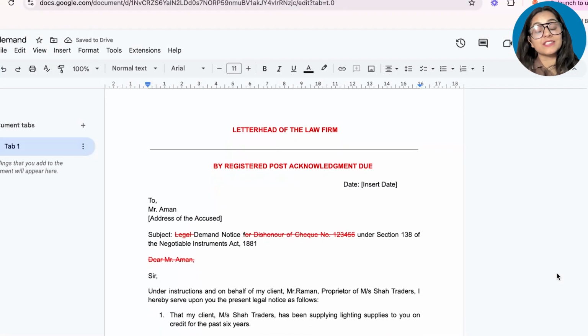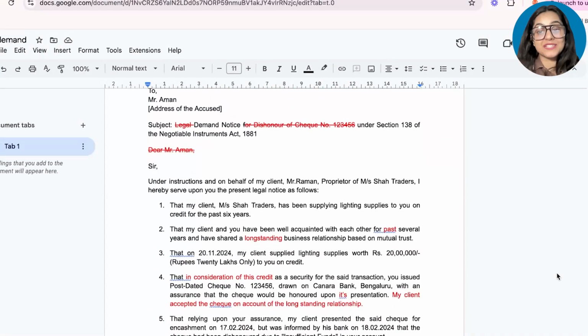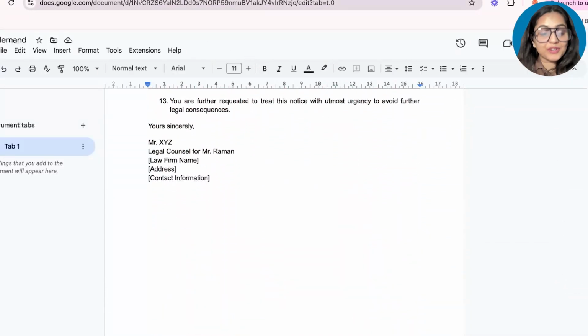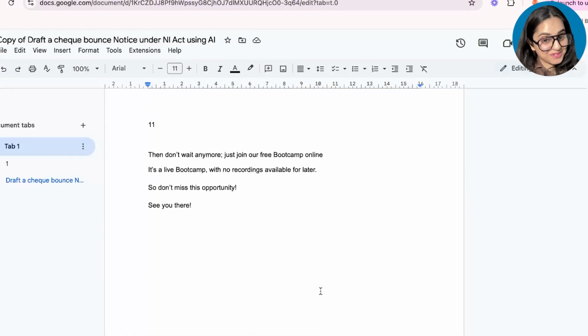Demand notice under Section 138 of the Negotiable Instruments Act 1881. The manual edits you see are in red on your screen. See, it was that simple.